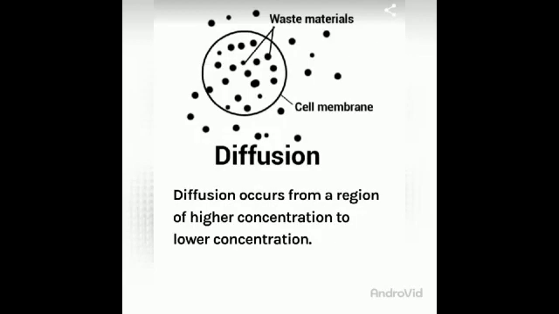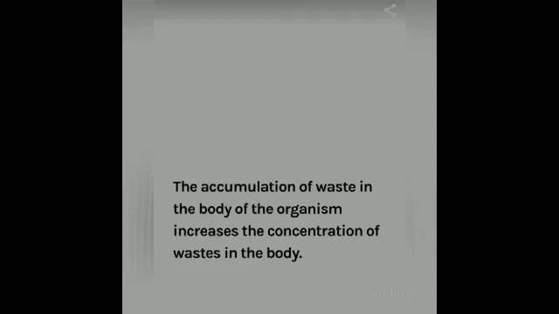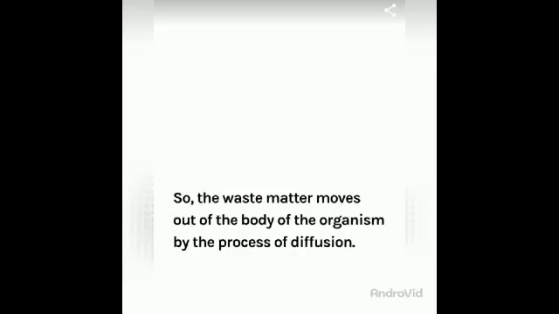Here you can see the process of diffusion. Waste materials are present inside, and the outer wall is what? Cell membrane, and after the cell membrane you get the outside medium. Diffusion occurs from a region of higher concentration to a lower concentration, as you know. So the accumulation of waste in the body of the organism increases the concentration of waste in the body. So the waste matter moves out of the body of the organism by the process of diffusion.